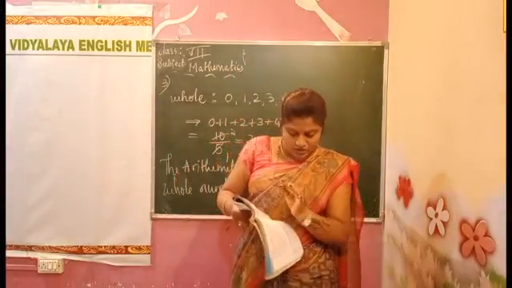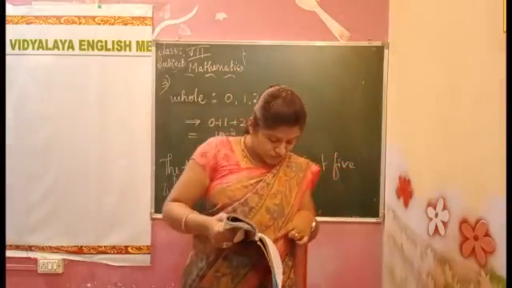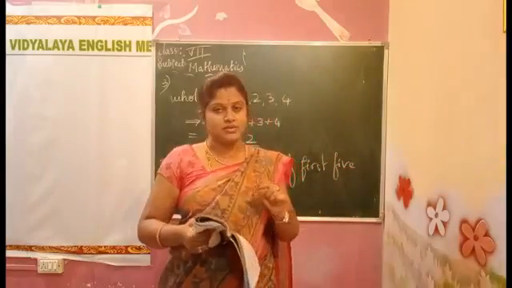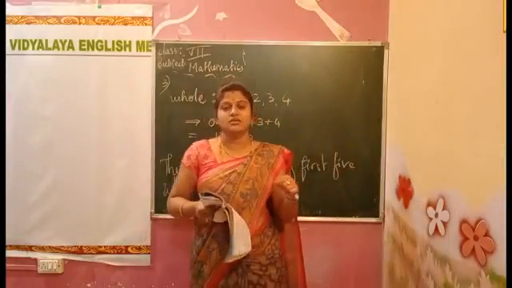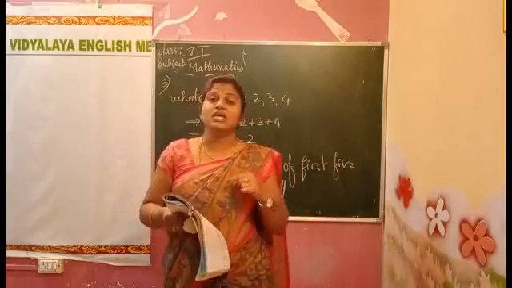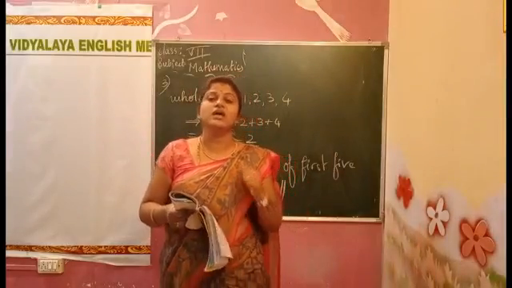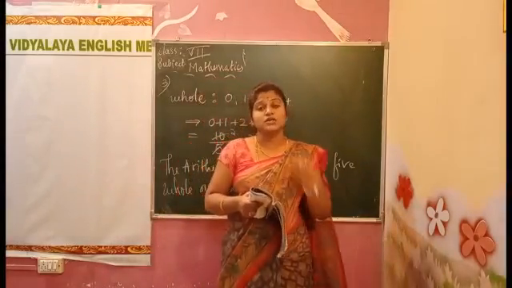So add all those numbers. How many numbers are there? 1, 2, 3, 4, 5, 6, 7, 8 numbers are there. Divide by 8. You will get the mean of the innings, the cricket match. Mean of the cricket match. That will be too easy.